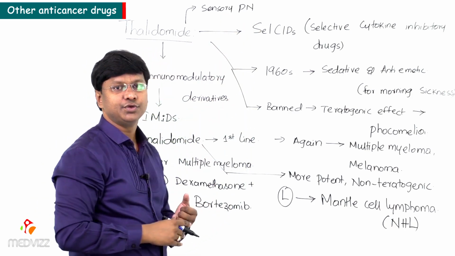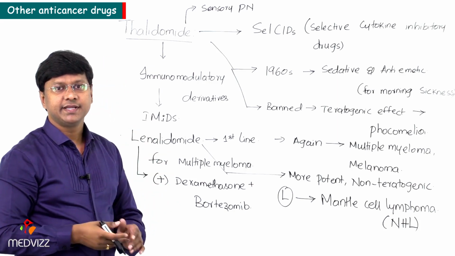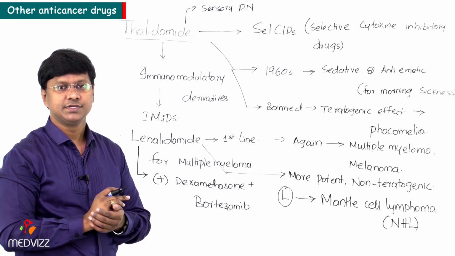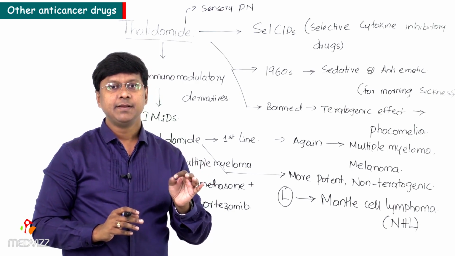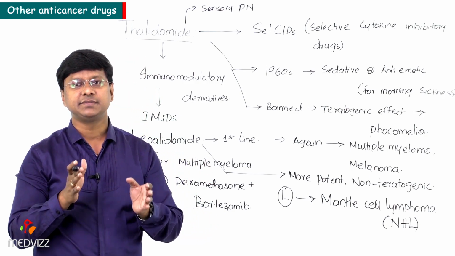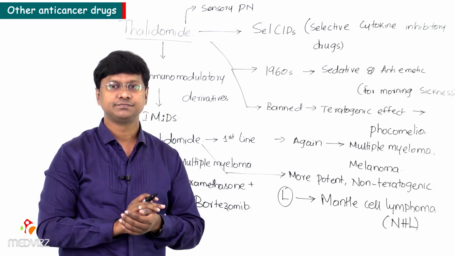Sensory peripheral neuropathy. Now thalidomide has two enantiomers, right? The two enantiomers of thalidomide are present, but these are interconvertible in the body, therefore a racemic mixture is used.